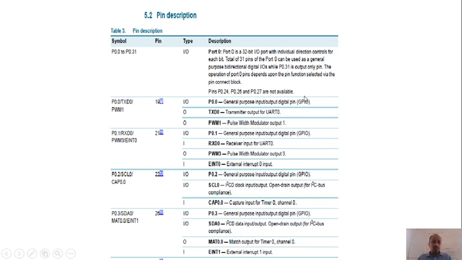If P0.0 is 01, then it is going to perform the first alternate function, that is transmitter output for UART0, that means TXD0. If P0.0 is 10, it is going to perform PWM operation, that is what is written here, PWM1 operation. So like this, each pin can perform a different function by assigning the value for these particular ports in a pin select register.